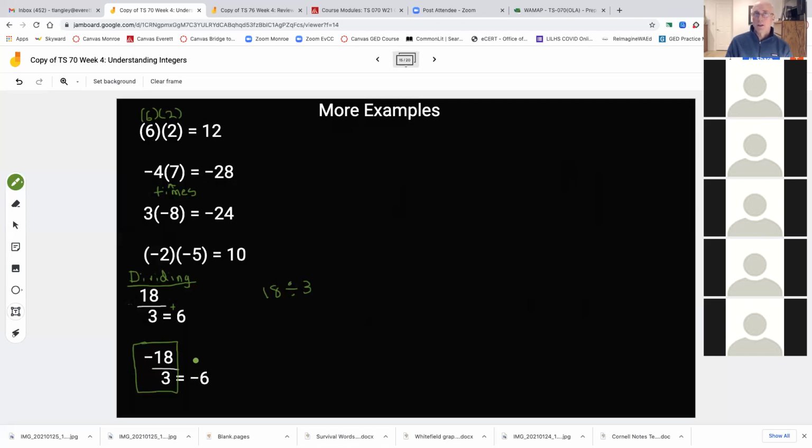Now, here's how I learned this, in case this helps you with your thinking. I would go negative 18 divided by 3: 3 times something gives me negative 18. Well, I know it's 3 times 6, but how am I going to get a negative 18? It's got to be a negative number. A positive 3 has to be times a negative 6 to get a negative 18. That's how I learned this, okay? But the other shortcut is to know that if the signs are the same, the answers are always positive. If the signs are opposite in multiplication and division, the answer is negative, okay?